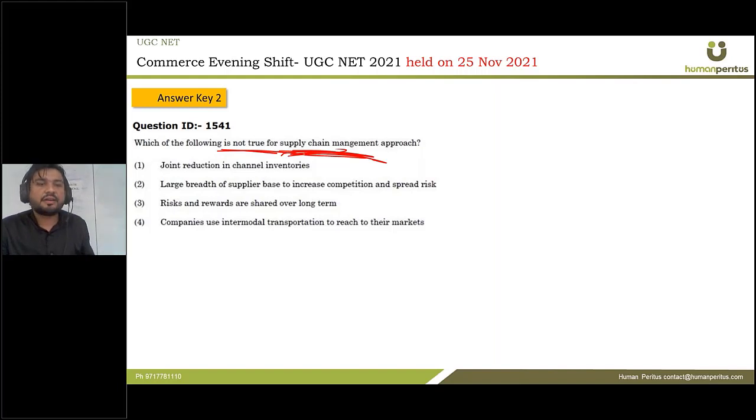Joint reduction in channel inventories, yes, this is the modern form. Large breadth of supplier base to increase competition and spread risk, no. We want to reduce the number of suppliers so that we can better coordinate the circumstances. Therefore, this is the wrong statement. Risk and reward are shared over long term. Okay, this is also correct. Companies use intermodal transportation to reach their market. Yes, what is intermodal transportation? It simply means that we are using multiple transportation modes, right? For example, we can use trucks for the delivery and at the same time trains for certain distances. So the correct answer is option ID 2.